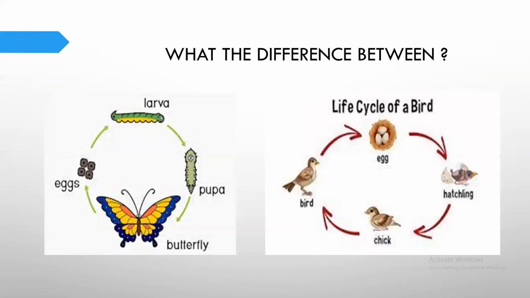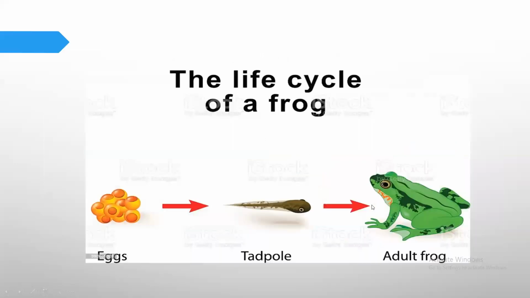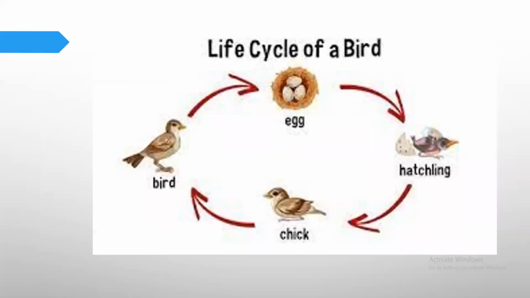Okay, now another kind of animals, like the birds. Okay, what about the birds? Now the birds start by laying the egg, and the young one will be like a small version of the adult, different than the butterfly, yes? So the small one is the young one, looks like a small version of the adult one. So that means birds are different, yeah?